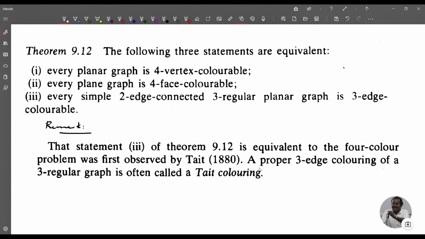Now, we have a remark. The statement 3 of theorem 9.12 is equivalent to the four-color problem. A proper three-edge coloring of a three-regular graph is often called a Tait coloring.